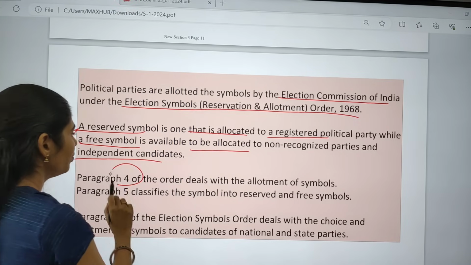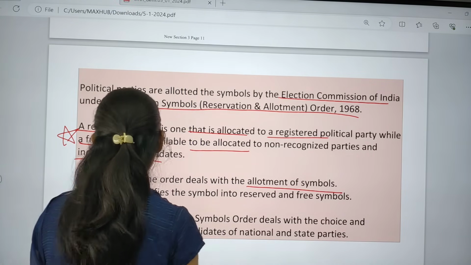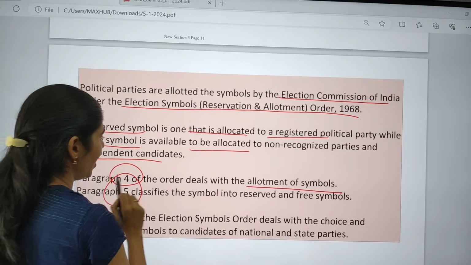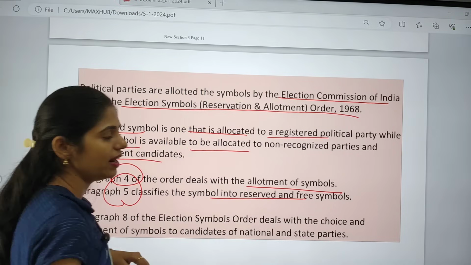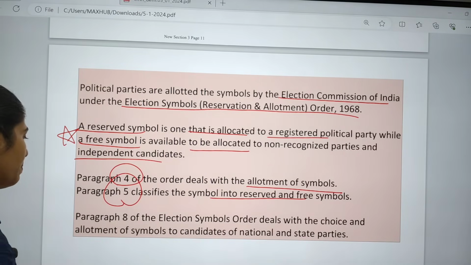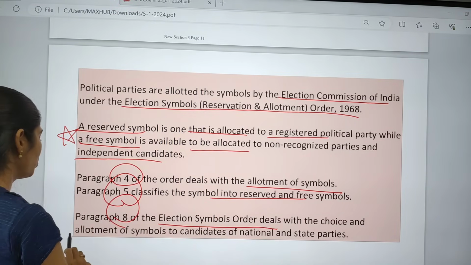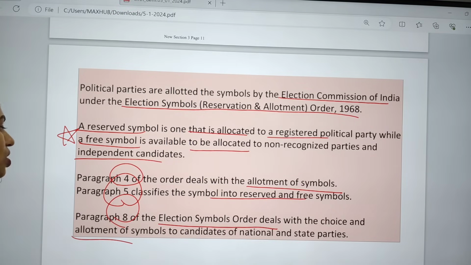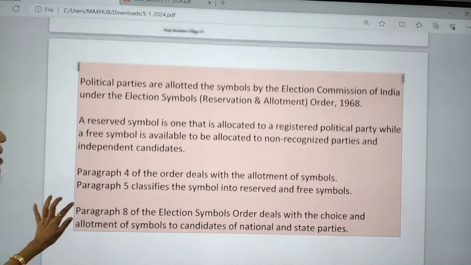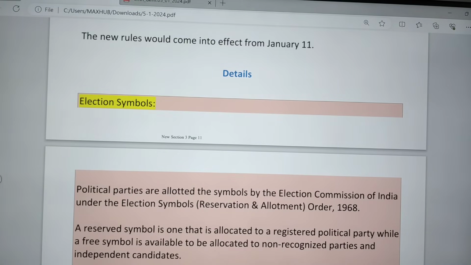Paragraph 4 of the order deals with the allotment of symbols, paragraph 5 talks about reserved and free symbols, and paragraph 8 deals with the choice and allotment of the symbols to candidates and national and state parties. So these are some important facts regarding election symbols.